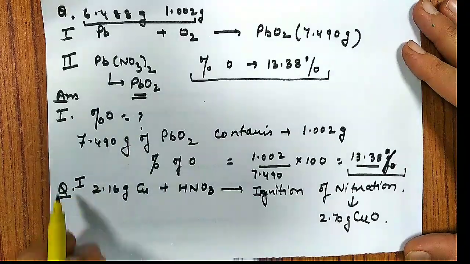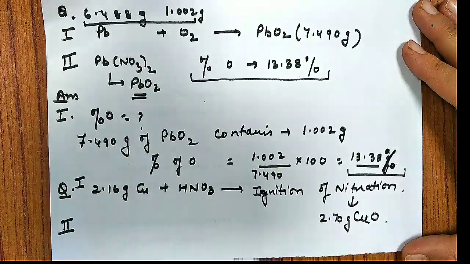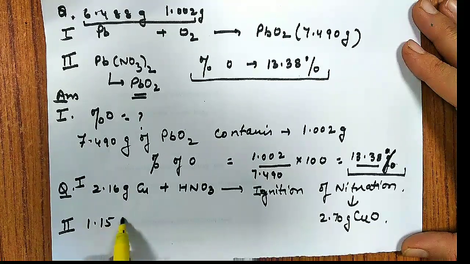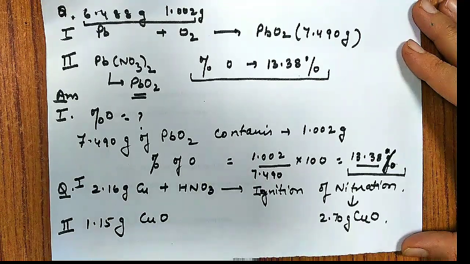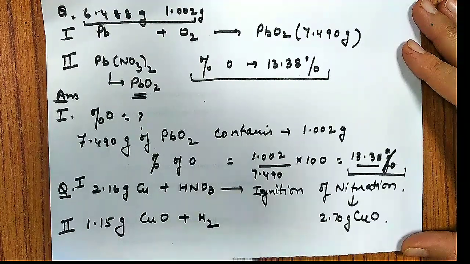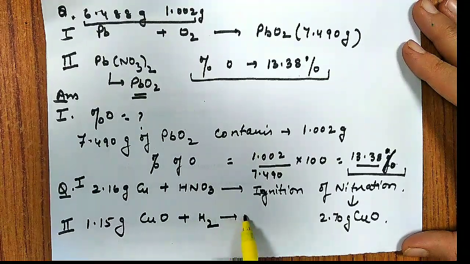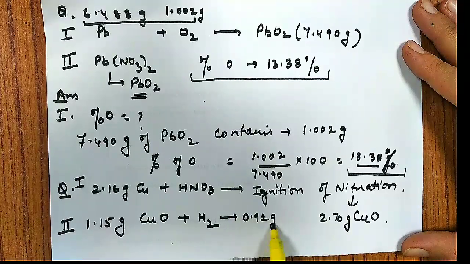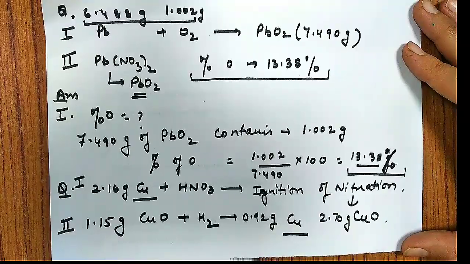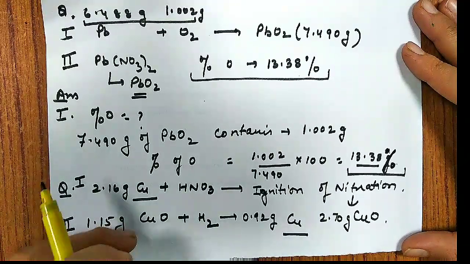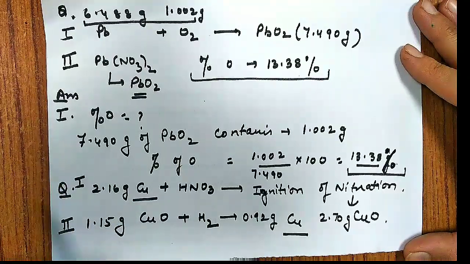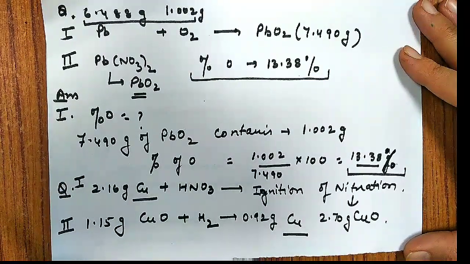This is the data from the first experiment. In another experiment, 1.15 gram of copper oxide upon reduction with hydrogen gave 0.92 gram of copper. Show that this data illustrates the law of constant composition or definite proportion.